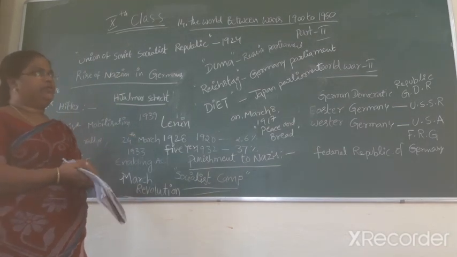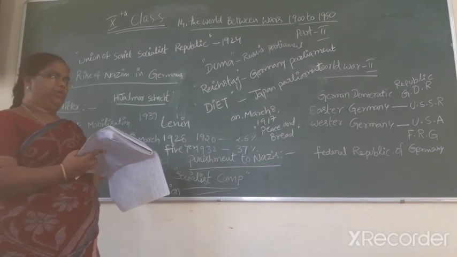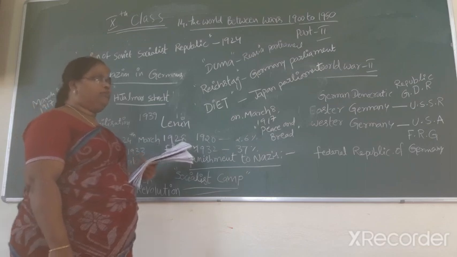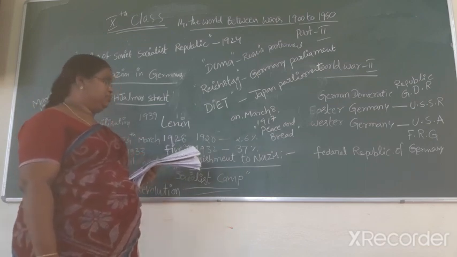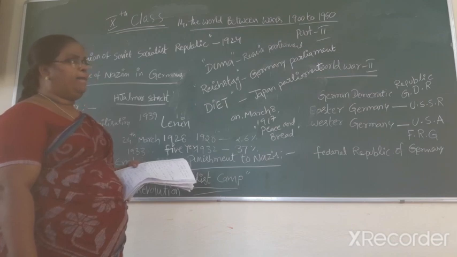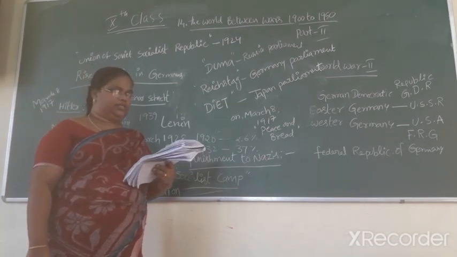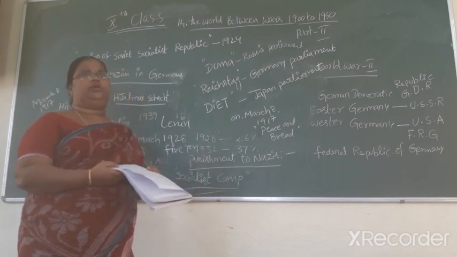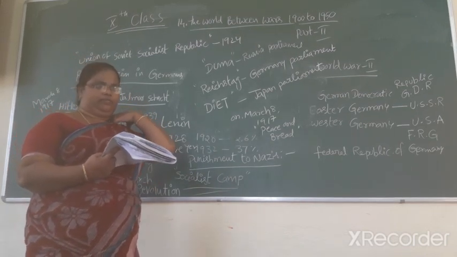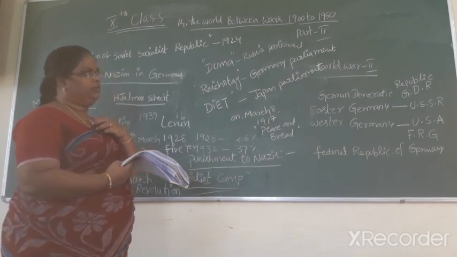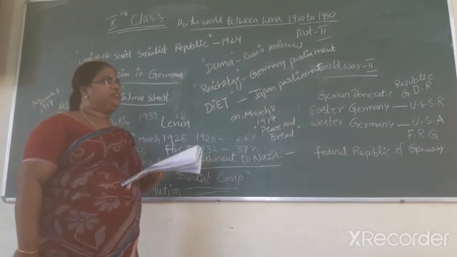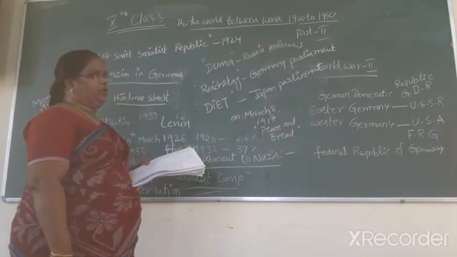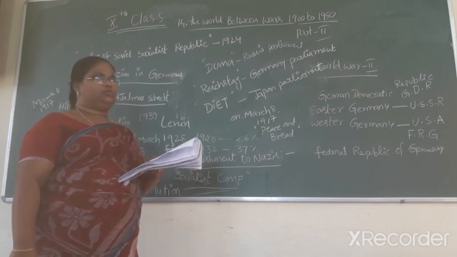Next one, this is the Great Depression's effects on Germany. What is the Great Depression? It is a worldwide economic decline. It initially started with the stock market collapse in the US, and that affected every country. The USSR escaped this Great Depression, and starting with the USA, the German economy was the worst hit by the Great Depression.